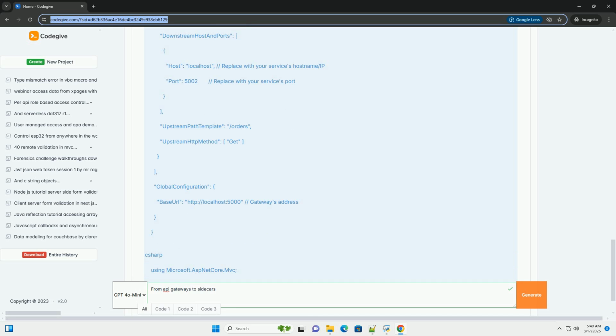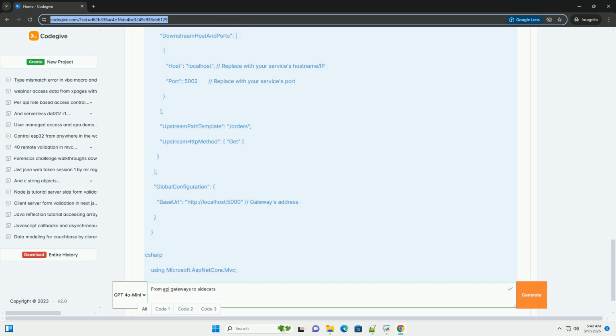Best suited for managing north-south traffic, external requests. Suitable when you have a relatively small number of backend services. Sidecar proxy, service mesh: